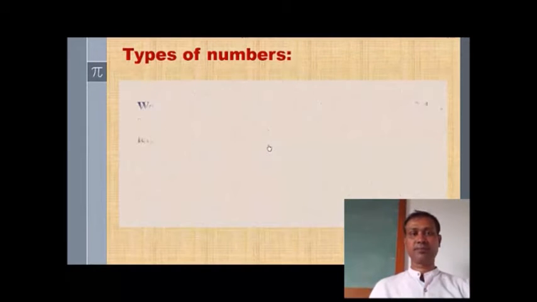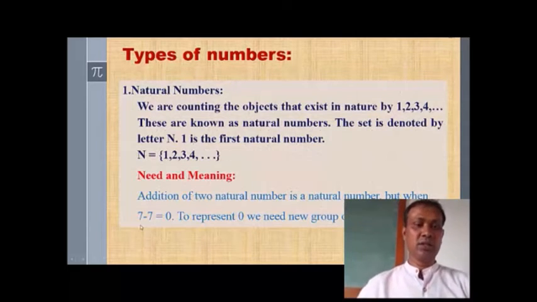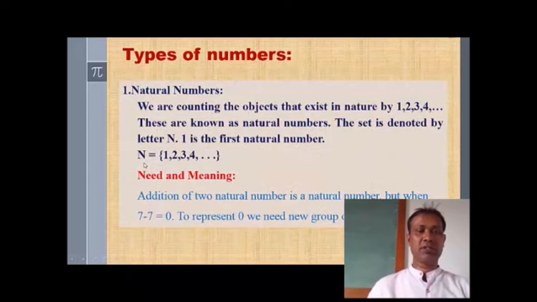Types of numbers. First, natural numbers. We count the objects that exist in nature by 1, 2, 3, 4 and so on. These are known as the natural numbers. The set is denoted by capital N. 1 is the first natural number. So here is a presentation of the natural numbers in set form: N is equal to 1, 2, 3, 4 and so on.